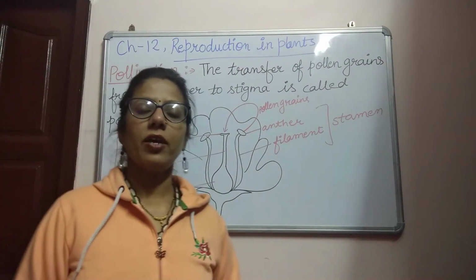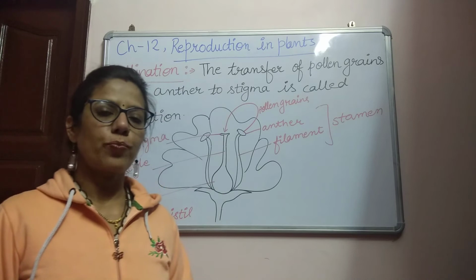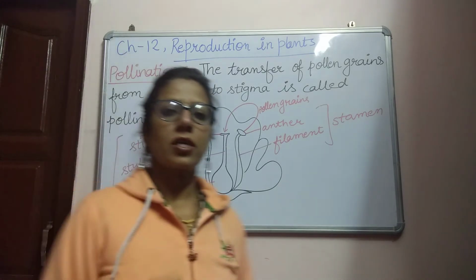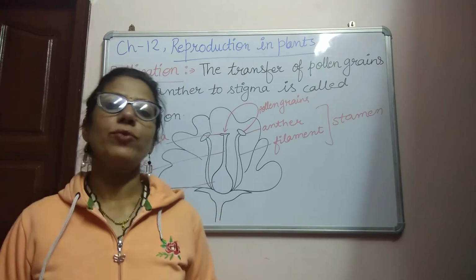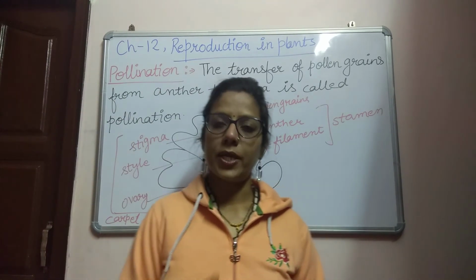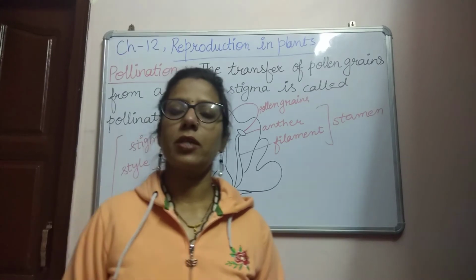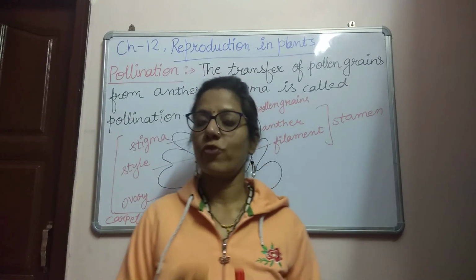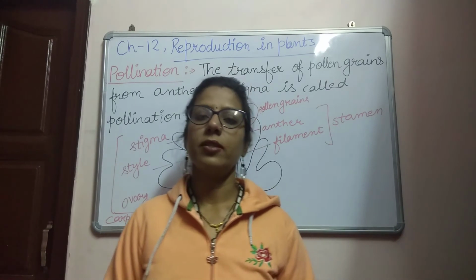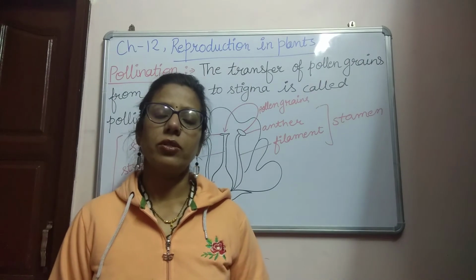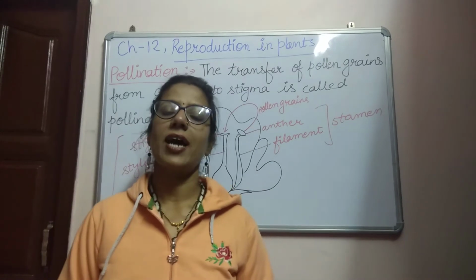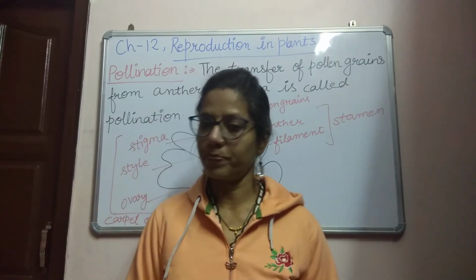Everyone. Today we are going to start a new topic of chapter 12, that is pollination. As we have discussed in the last video, mechanism of sexual reproduction. So sexual reproduction completes in plants by different steps. The very first step is formation of gametes. Second step is pollination, then fertilization, then formation of seed. Next is formation of fruit, and last is germination of seed.